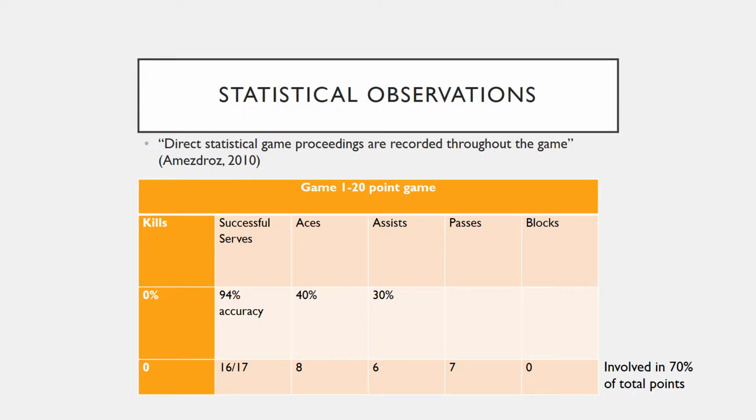Through statistical observation, where direct statistical game proceedings are recorded throughout the game, my performance for the position selected shows an adequate level of skill. This is reflected through my own individual statistics taken during the game. Most importantly, my assist numbers, which relate most to my position. Due to previous experience, I was able to competently play, which helped my team score points. However, improvements could be made.